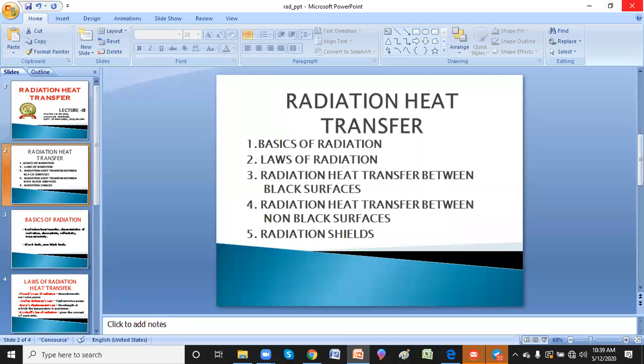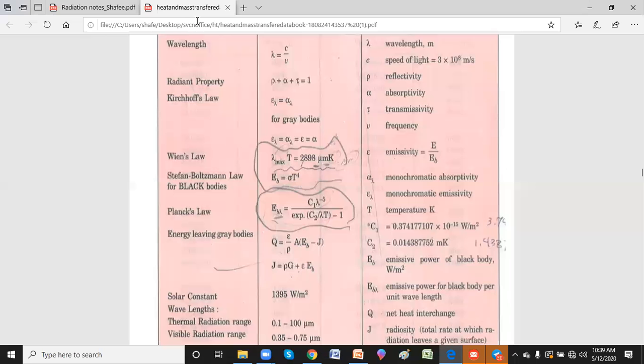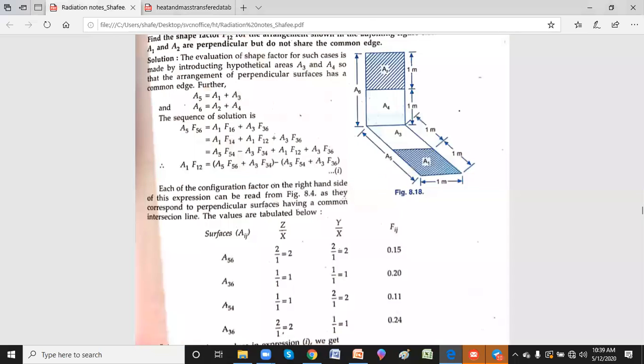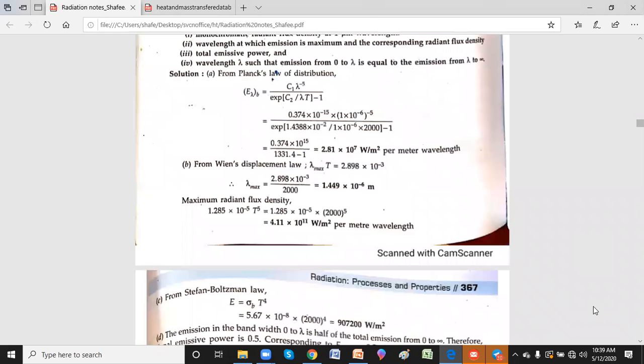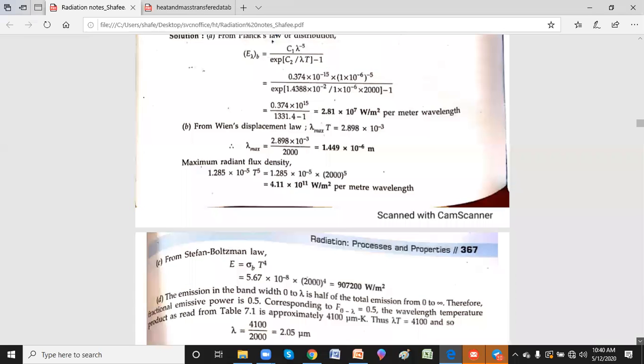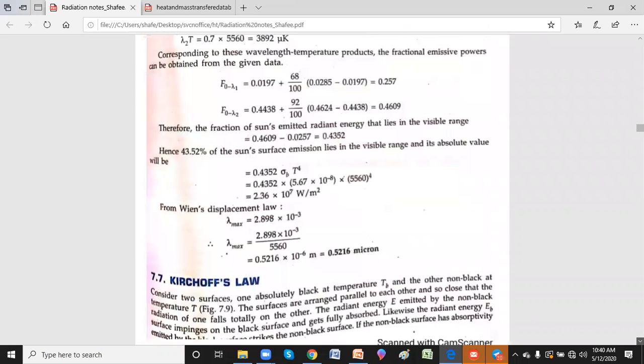We'll go straight away for the other things. Now this already we solved, right? So I'm going to just go for the Kirchhoff law, right?